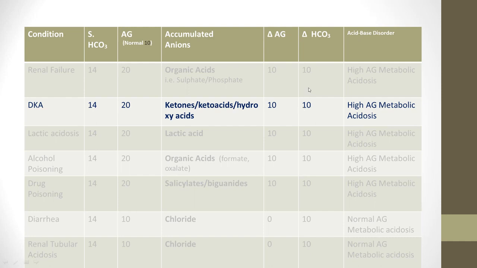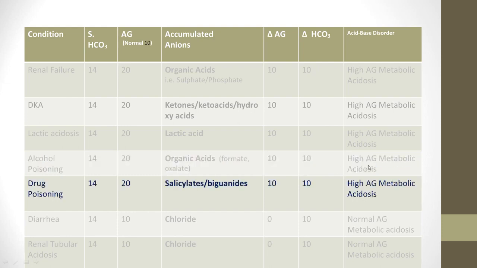Both of these conditions, as we saw in the previous example, the ratio becomes 1 is to 1. The same high anion gap metabolic acidosis, and so is the case with lactic acidosis. For the sake of understanding, I have put the same values, and here the accumulated ion is lactate, and high anion gap metabolic acidosis. In case of alcohol poisoning, the anions are formate and oxalate. These are organic acids, and the same disease severity I have put, and high anion gap metabolic acidosis is found. And drug poisoning, again the same, putting the same values, we just have the high anion gap metabolic acidosis.